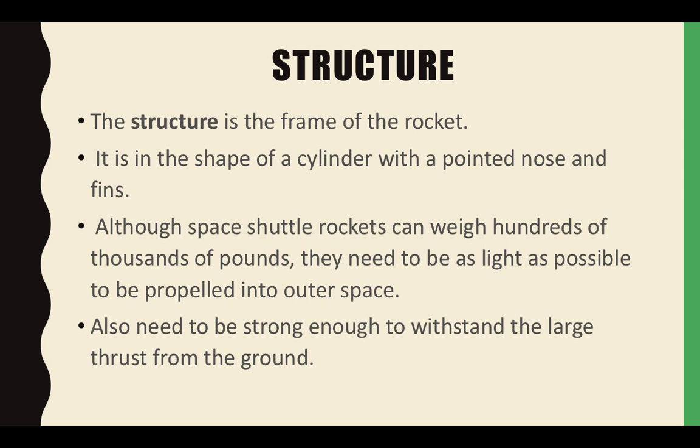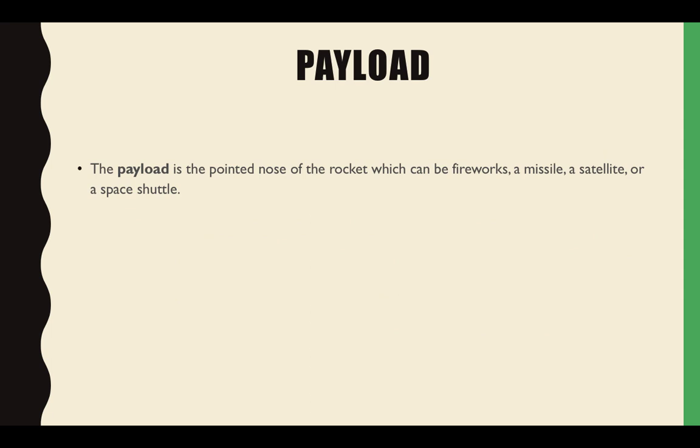Although space shuttle rockets can weigh hundreds of thousands of pounds, they need to be as light as possible to be propelled into outer space, and also strong enough to withstand the large thrust from the ground. The body should be strong, and even though it is very heavy, we want it designed to be as light as possible to be propelled into outer space.